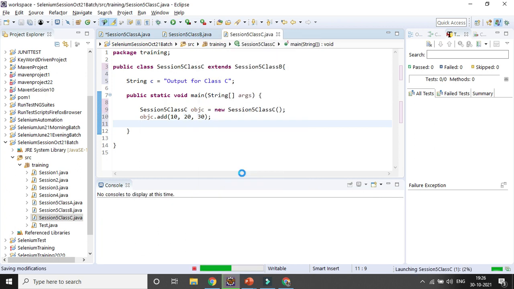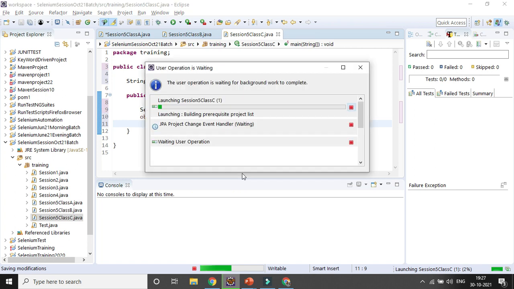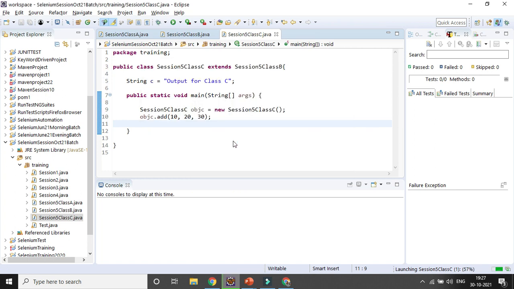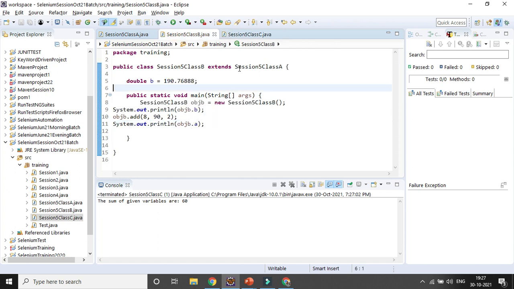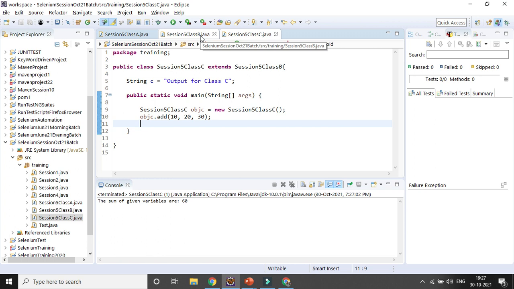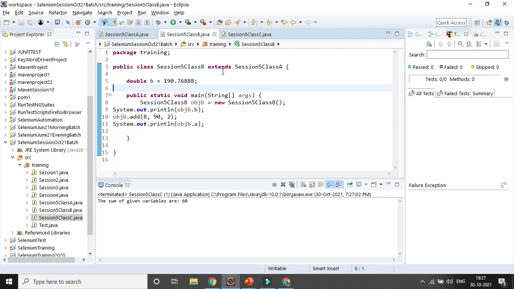Suppose in case class B is not extending class A, then if you extend class B in class C, you are only able to access class C and class B properties, but not class A. Yeah, so I'm saying, how you are extending class B in class C, can one class extend two different classes at the same time?